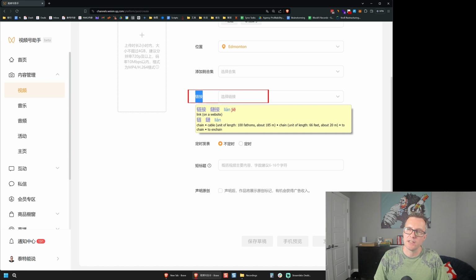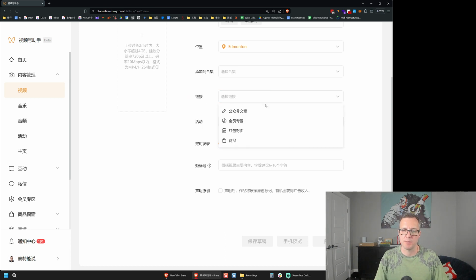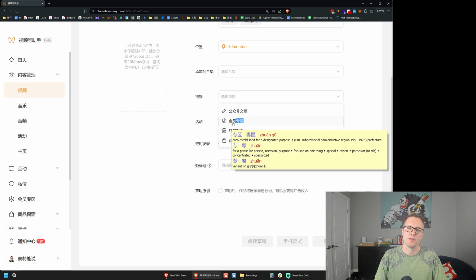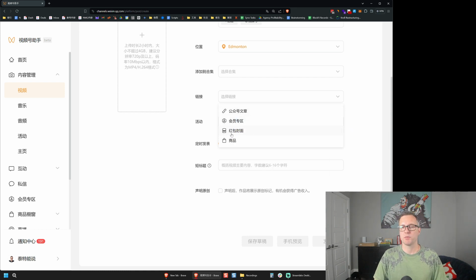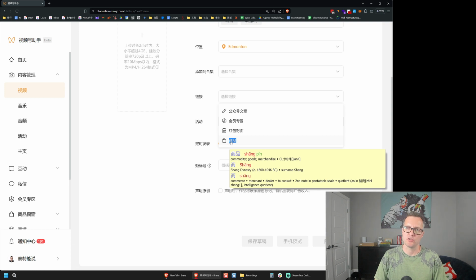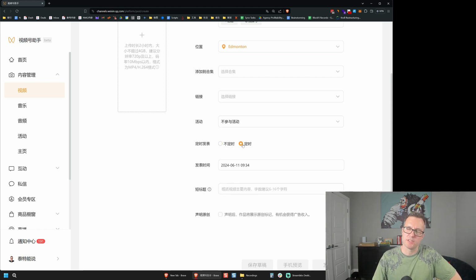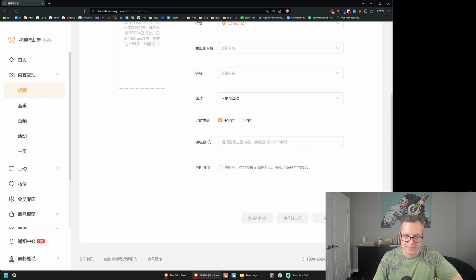I can add a link to different places within WeChat. For example, I could link to an official account article. I can link to a members area. This is a red envelope feature. And then there are stores too. But note that all of these links are within WeChat. I can't link out to somewhere else. I could set a specific time for it to be published, or I could just go ahead and publish right now, and I could add tags in here. Finally, there's a box for me to check if this is original content or not. In my case, I would always be checking these because my content is original.